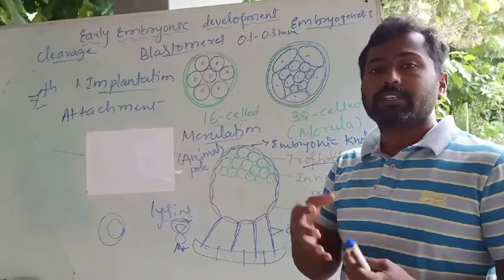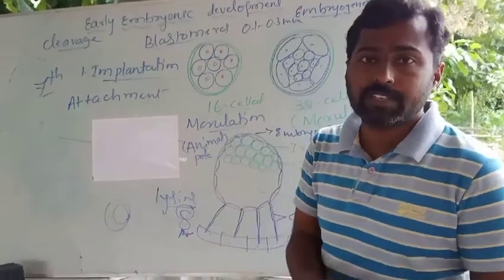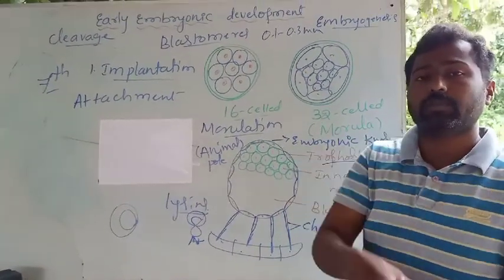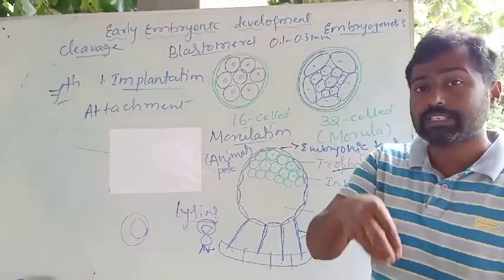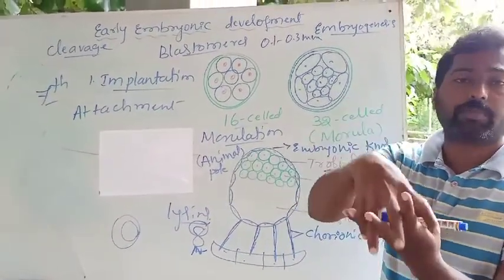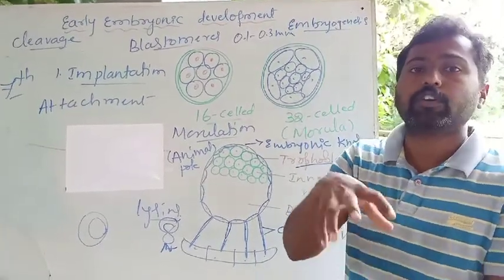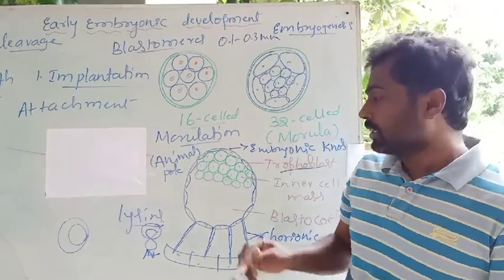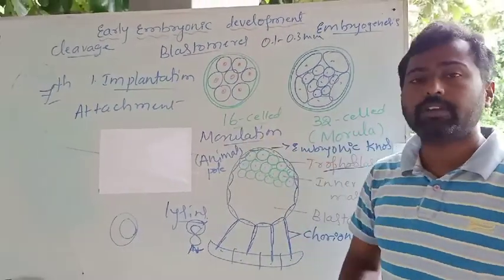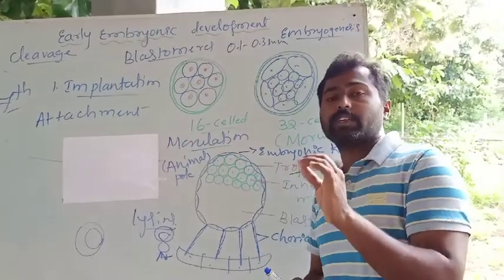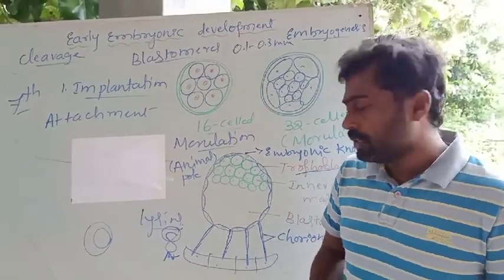by attaching with the help of chorionic villi. It is just like how a seed germinates and roots up, and how a root holds the soil and holds the plant. It is just like that, where the trophoblast cells enter and penetrate the endometrial cells. Firmly, the blastocyst will fix itself into the endometrium of the uterus, and that process is called implantation, which mainly takes place by the secretion of hydrolytic enzymes by the cells of the trophoblast.